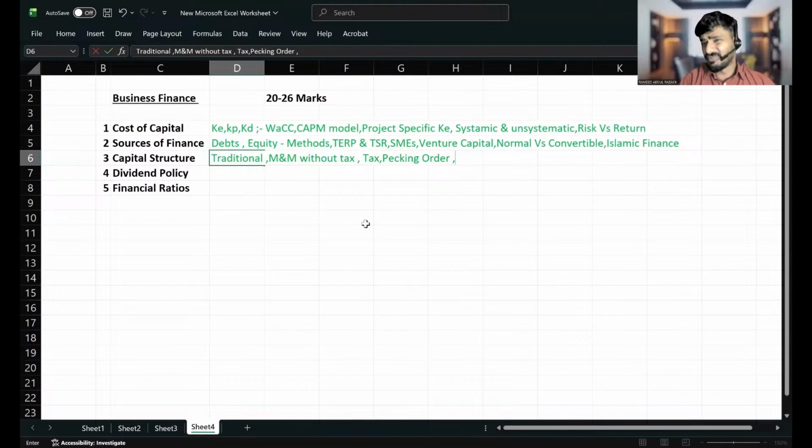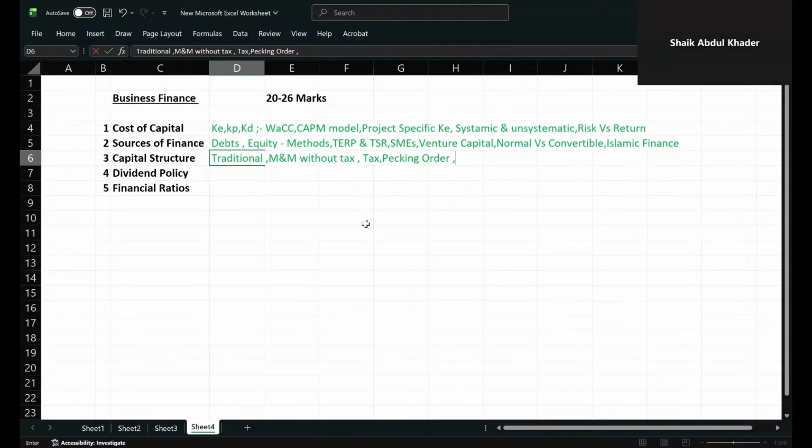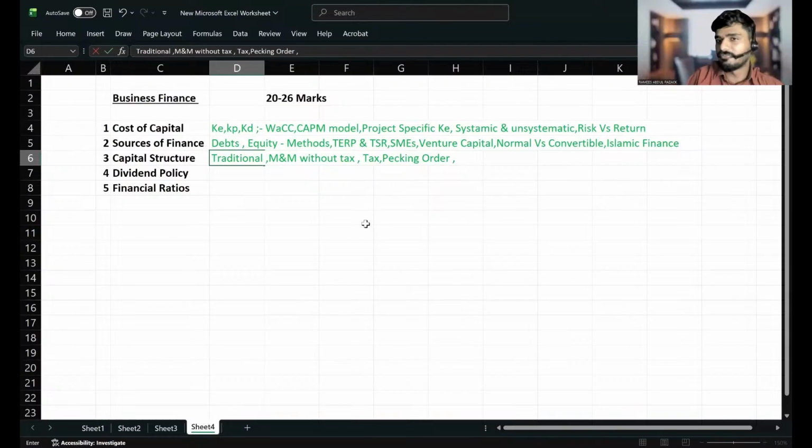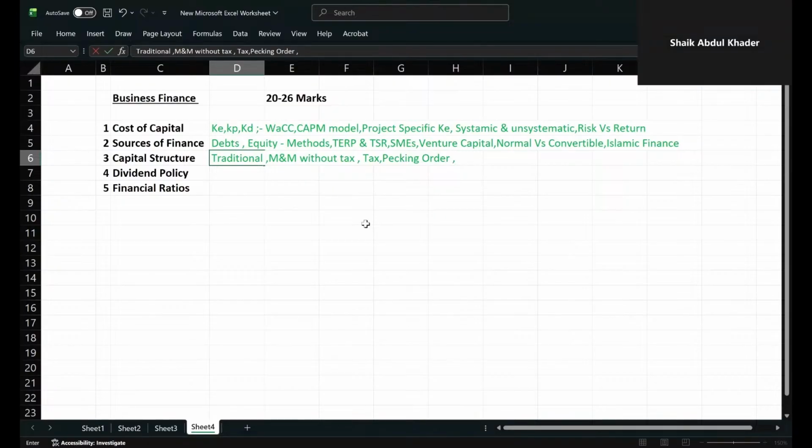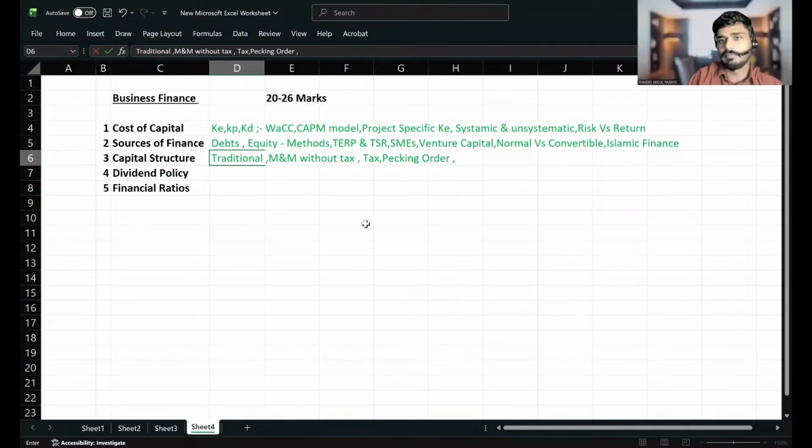So let me ask you, in pecking order theory, where shall we find the capital first? Retained earnings. First we will take from our own profit, which is called retained earnings. Then second, debt, because we have tax benefit on debt. Then third, equity. That is the order in pecking order theory. You have to learn the reason also: why retained earnings comes first, why debt comes second, and why equity comes third.